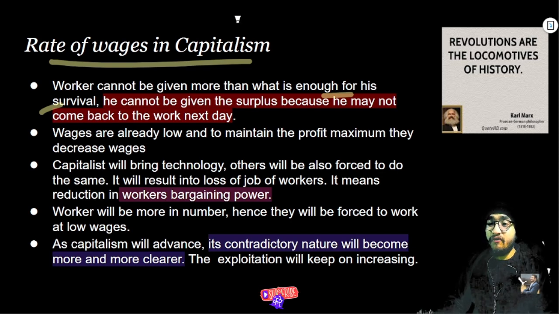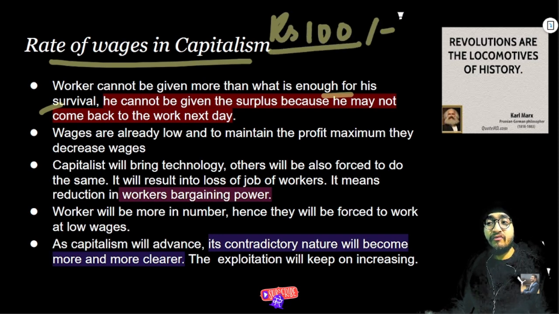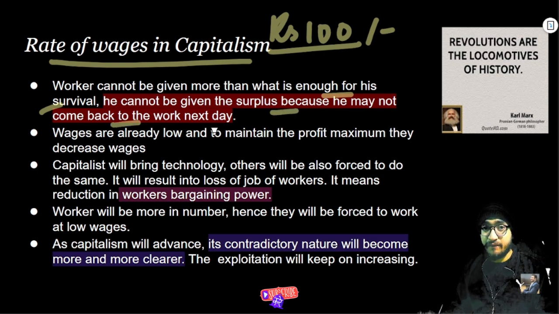Let's say if I need rupees 100 per day for my two times meals, 50 for afternoon, 50 for dinner, this is what a capitalist will think sufficient for a worker, because he cannot be given the surplus, because he may not come back to work the next day.